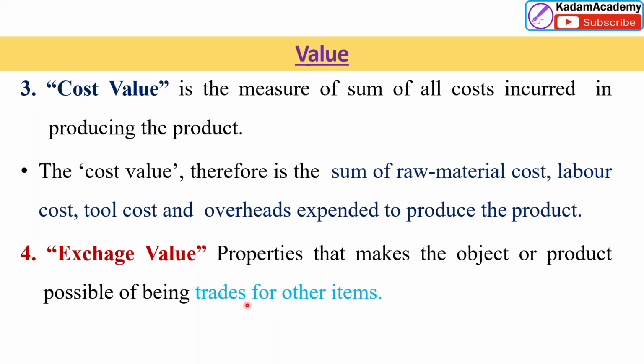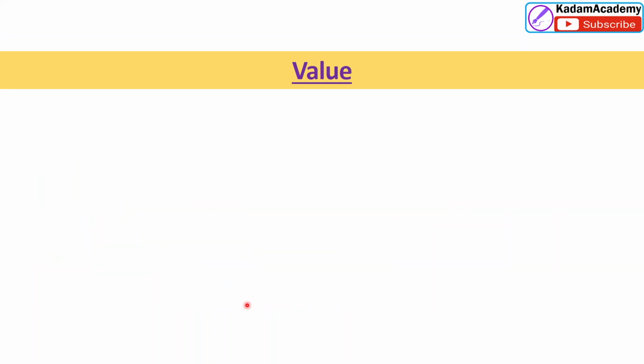In the conventional sense, exchange value refers to the price that a customer will offer for the product, the price being dependent upon the satisfaction, meaning value, which derives from the product. Therefore, one can say value is the most cost-effective way to reliably accomplish a function meeting the user's needs, desires, and expectations. So, friends, these are the types of values.